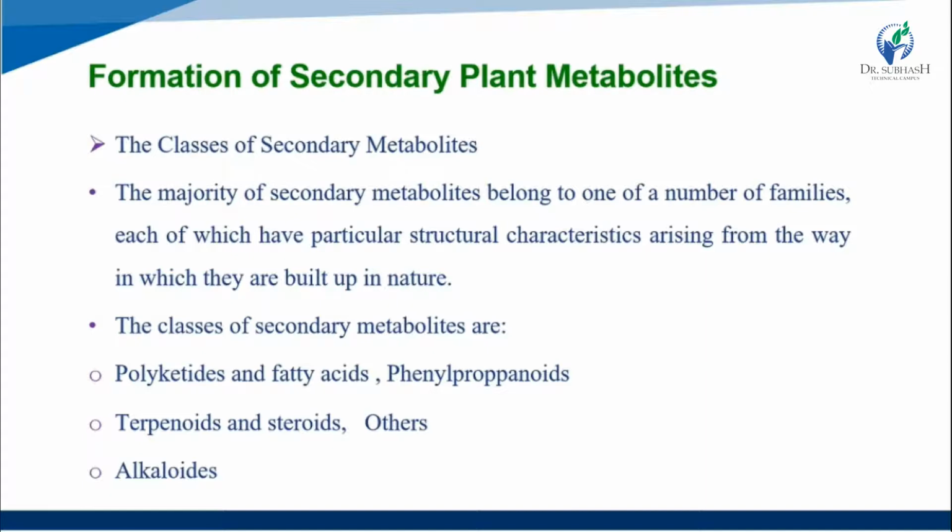For the classification of secondary plant metabolites, there are mainly five classes. First, polyketides and fatty acids. Then terpenoids and steroids, then phenylpropanoids, and alkaloids and others.